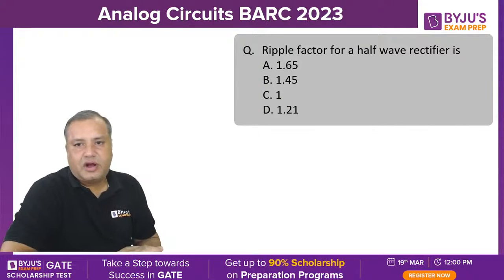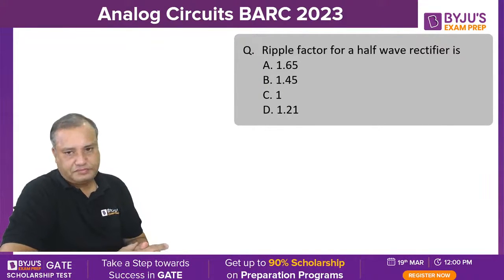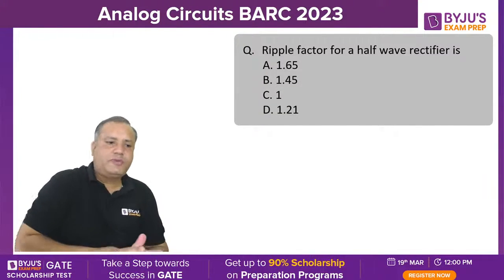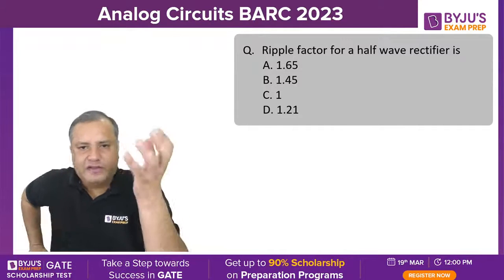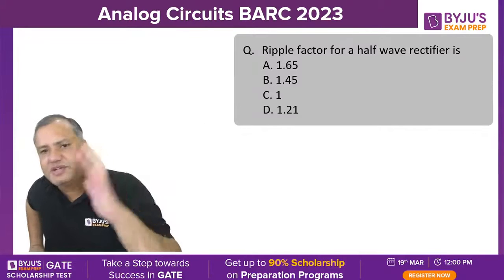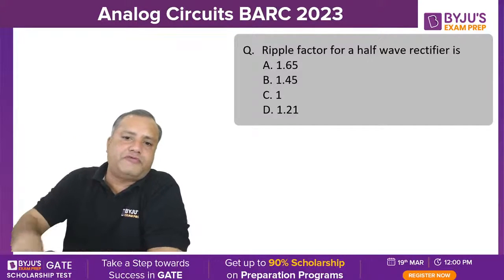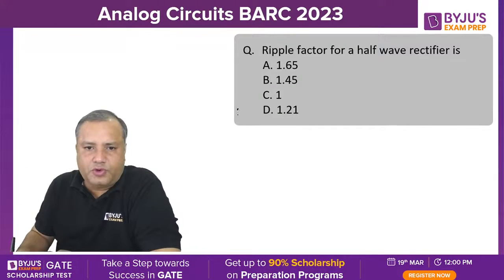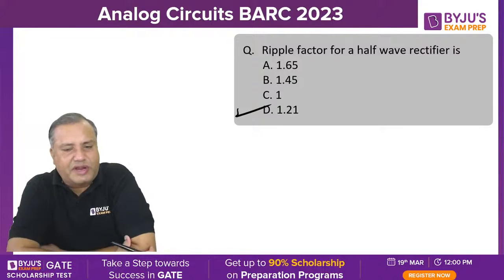Ripple factor of a half wave rectifier. This is a value based question. I have seen this question in the GATE exam as well, and in many subsidiary exams as well. So ripple factor of a half wave rectifier is 1.21. They are not asking you to derive anything.